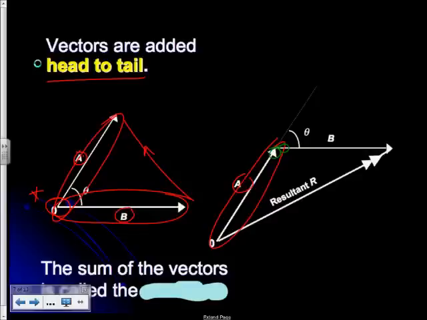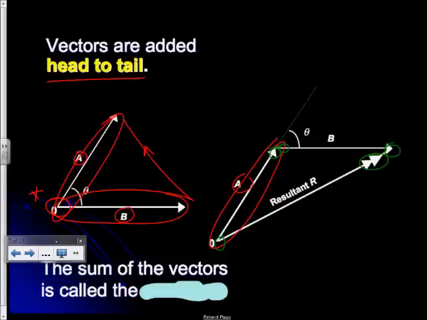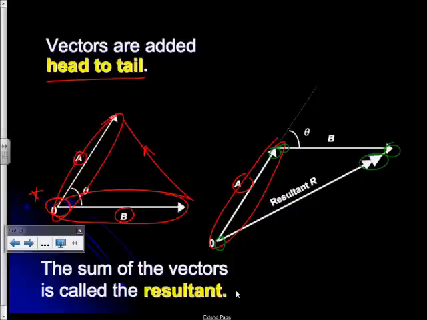If I want to get the sum of those two vectors, what we get by adding them, that sum is called the resultant, and we draw that from the tail of the first to the head of the last. And I've put, in this case, a double-headed arrow to indicate the resultant. You don't have to do a double-headed, it could be a single, but that's the type of diagram that you get. So the sum of the vectors is called the resultant. In terms of your notes, I want you to basically write down everything that is on that page, please.